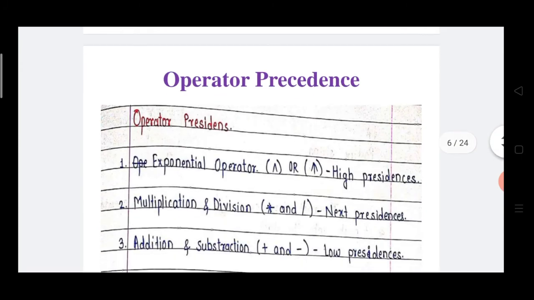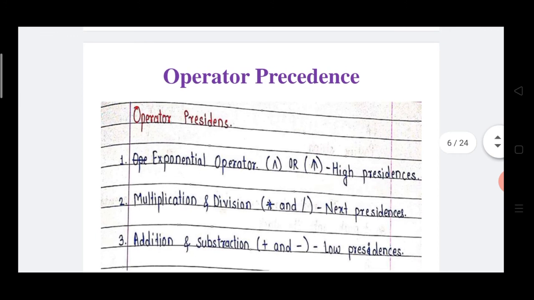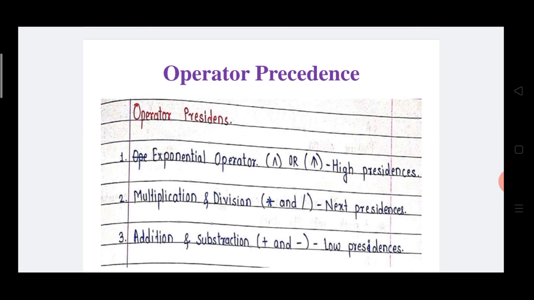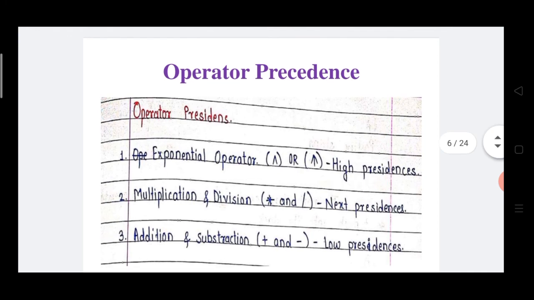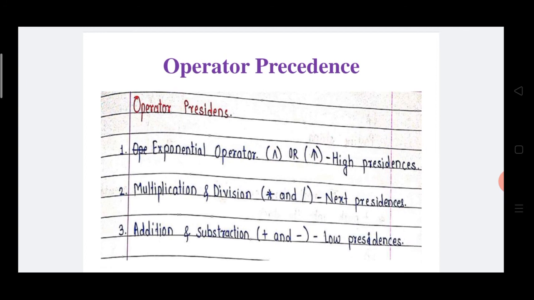The next point is operator precedence. In operator precedence, the first is the exponential operator, having the highest precedence. The second is multiplication and division, having similar precedence. Afterwards, number 3, addition and subtraction. This is the lowest precedence.